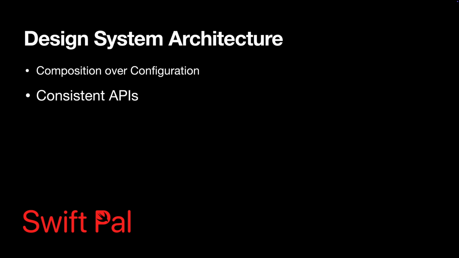Next, aim for consistent APIs. That means every component should follow the same naming and structure. So if one uses a size property, the other should too. It keeps the system predictable and easy to learn. The key insight here is that design systems work best when they follow clear architectural patterns. Instead of creating 50 different button styles, you create one flexible button system that can express 50 different styles through configuration.